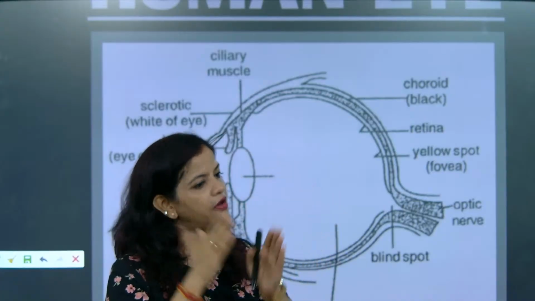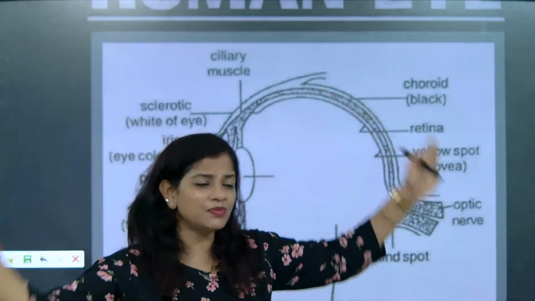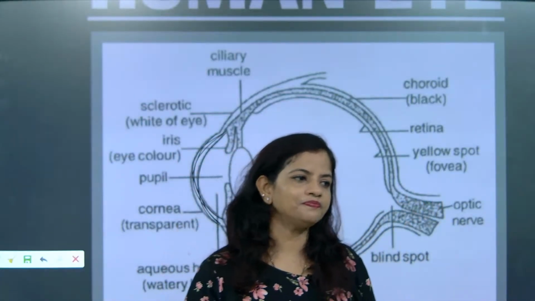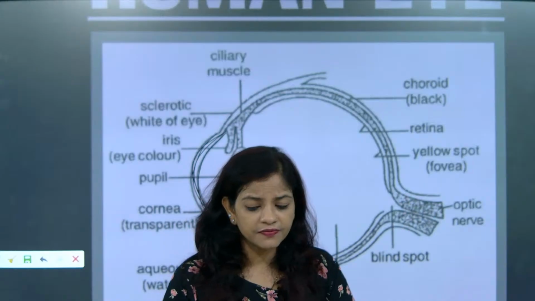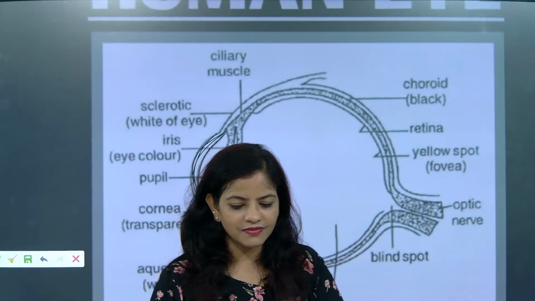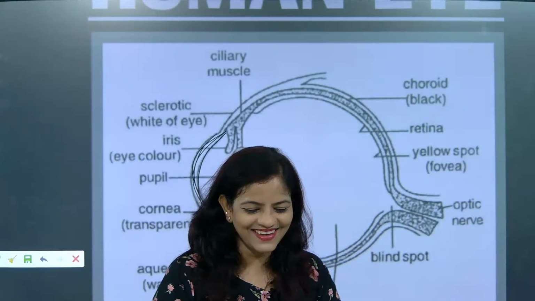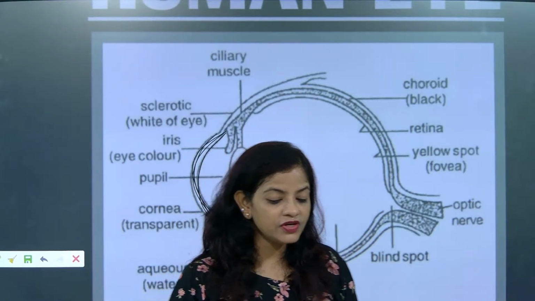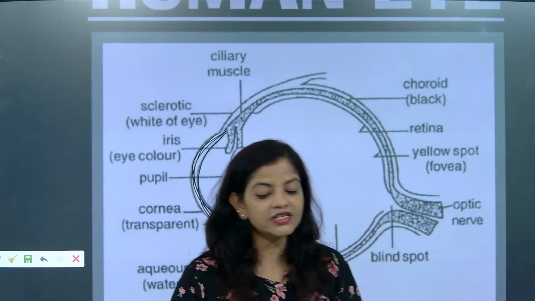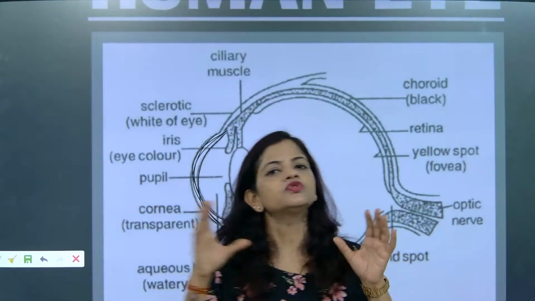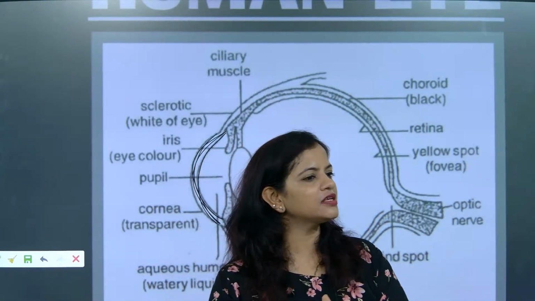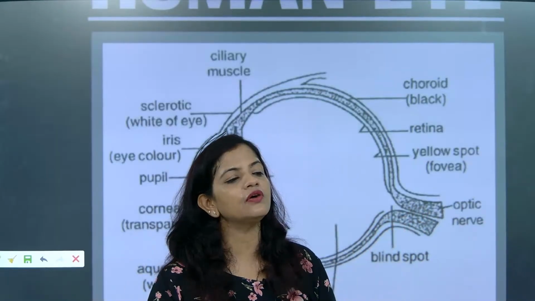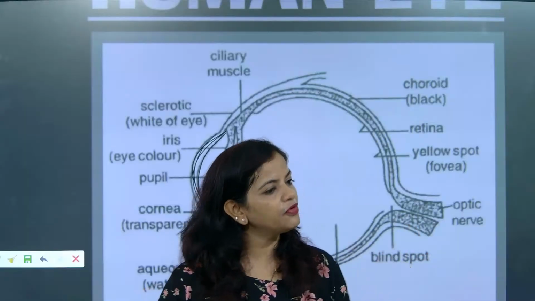The cornea will converge. Converge means, see, this much light is there. Will all the part of the light enter into our eye? No. First important thing is, now converge the light rays. Absolutely. So it is exactly going to converge the light rays. So the first important point, if somebody asks you, this much light source is there. If all the light sources enter our eyes, we can't have a perfect vision.